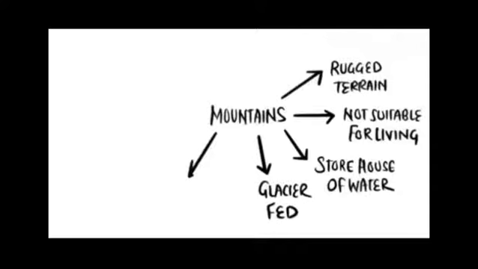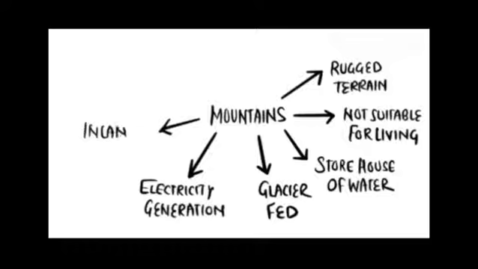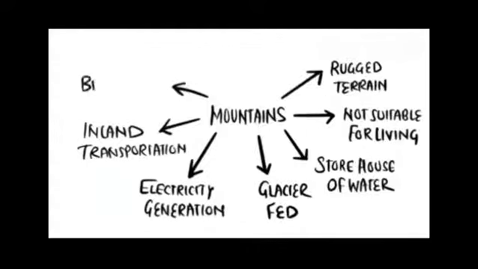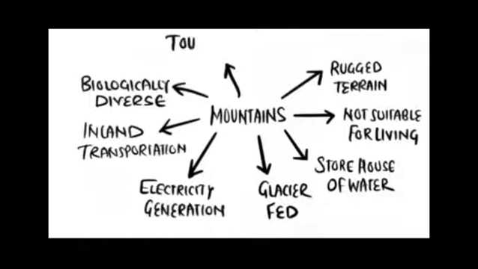These waters are utilized in irrigation, electricity generation, inland transportation, and so on. Also, mountains are biologically diverse and have a great variety of flora and fauna. Moreover, mountains are tourist hotspots.